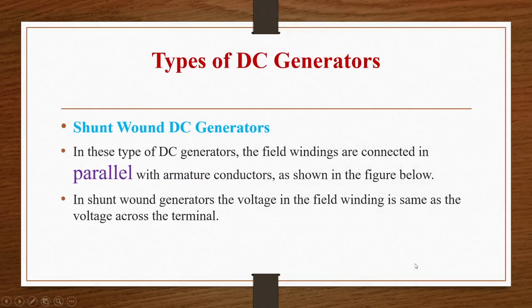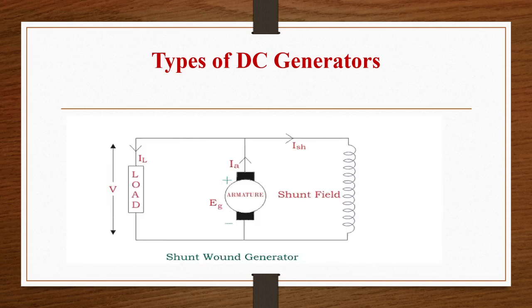Shunt wound DC generators. Here field windings are connected in parallel with the armature conductors, and voltage in the field winding is the same as the voltage across the terminal. You can see here the shunt field winding number of turns will be more. The current developed in the armature, IA, is getting divided into ISH and IL.